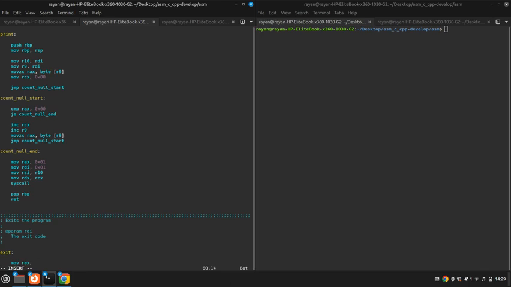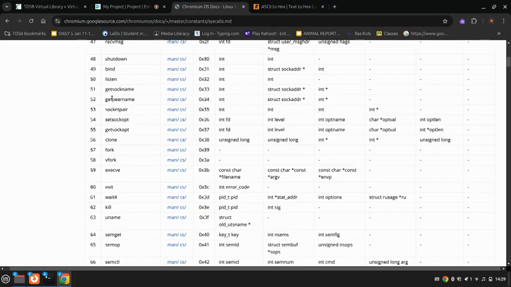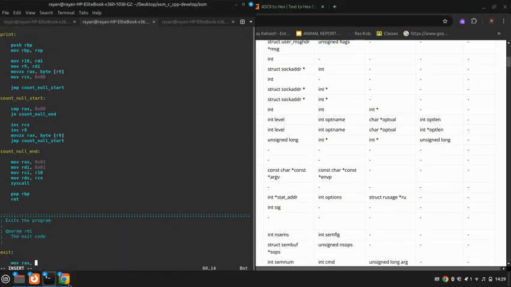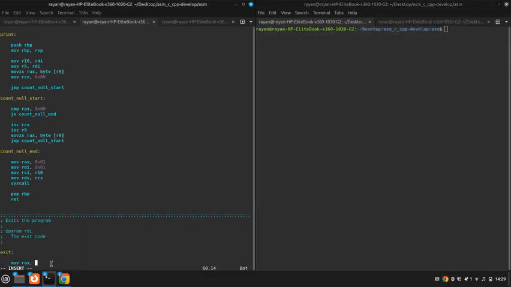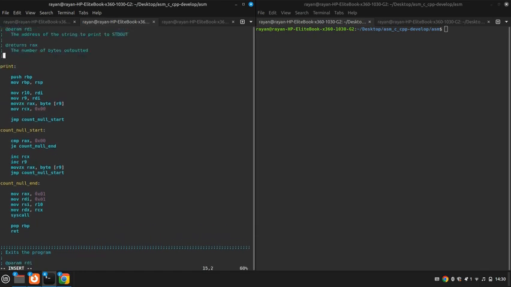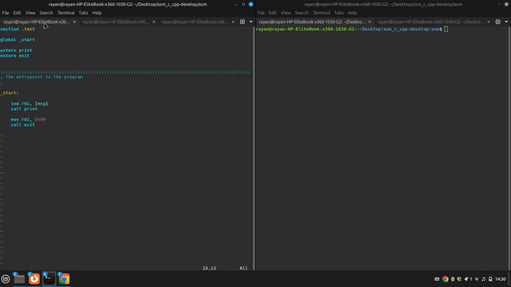rax. Let's actually see the syscall table. Okay, so the syscall for exit is 0x3c. Okay. So we do move rax 0x3c. Then we do a syscall. Okay, and we also don't want that unnecessary line clogging up space. Anyways, moving on. Let's get back to our main.asm file.